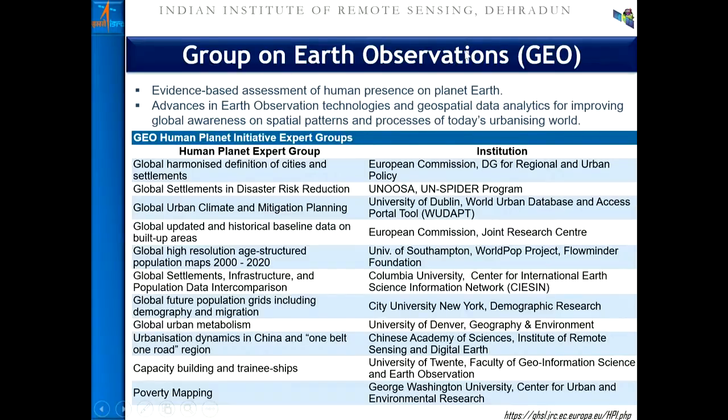Though currently at a moderate or coarser scale, a variety of data resources are being made available at global level, including the global human settlement layer, global population, global built-up surfaces, global climate layer, and so forth, even poverty mapping, so that one can use this data for subsequent analysis.